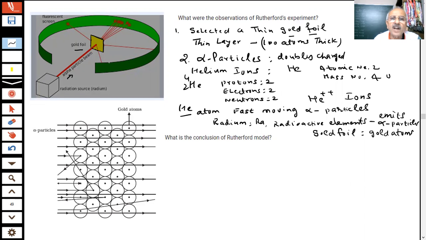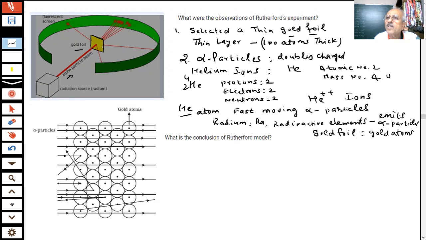And alpha particles have how much mass? 4u. 4u means they are heavier particles. So it was expected that they would be deflected by the subatomic particles in the gold atom. Since you are saying inside the atom there are particles. Which particles? Protons and electrons are present inside the gold atom.